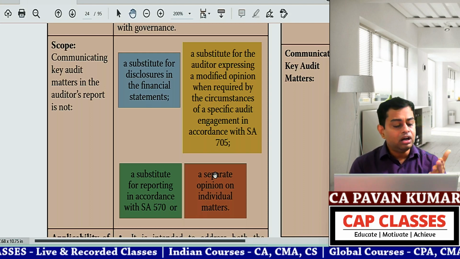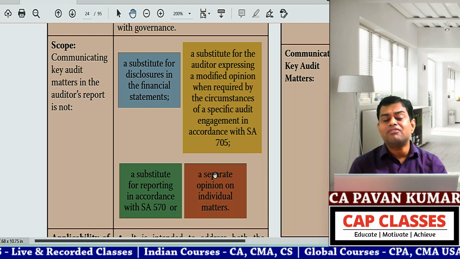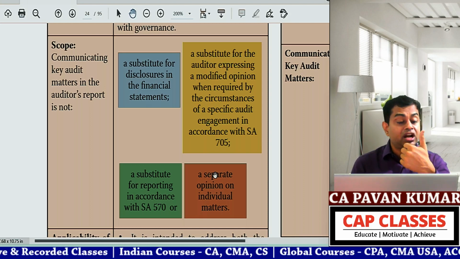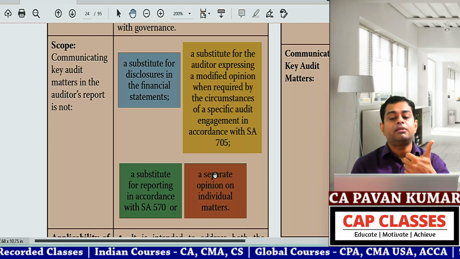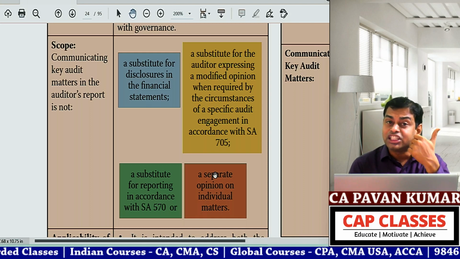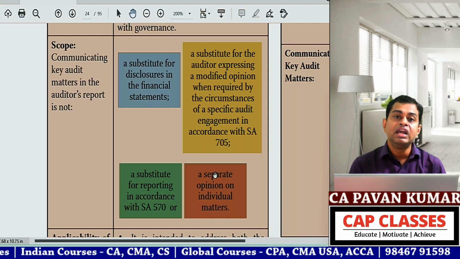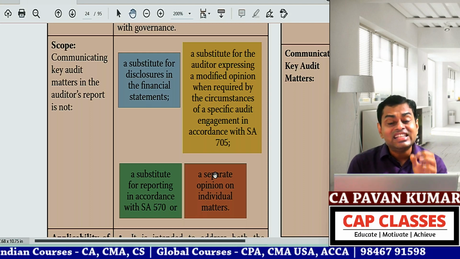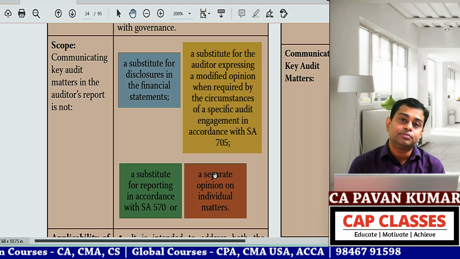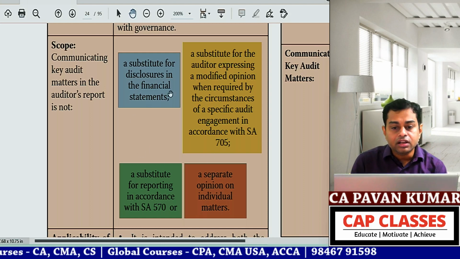So, remember, this key audit matter paragraph is not a substitute for disclosures in financial statements. It is not a substitute for 705. 705 is modifications in audit report. It is not a substitute for SA 570, going concern problems. That is what is given here. Read more.